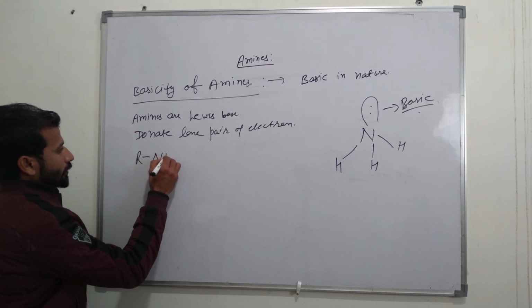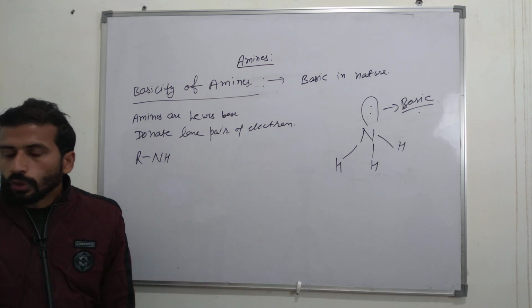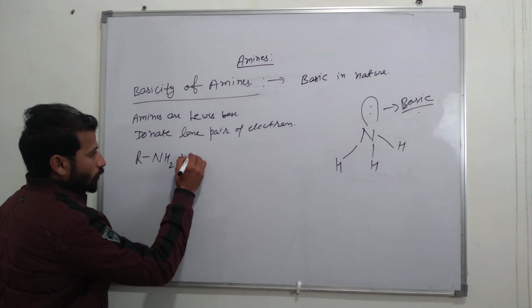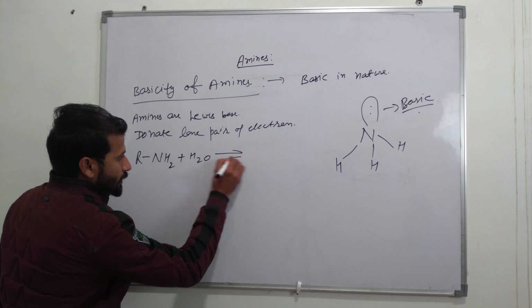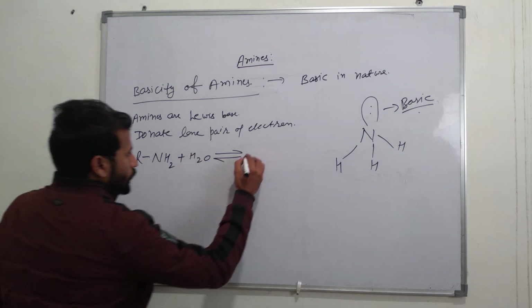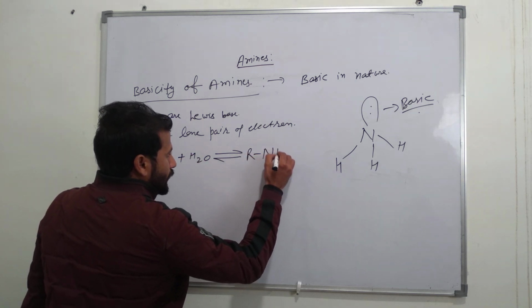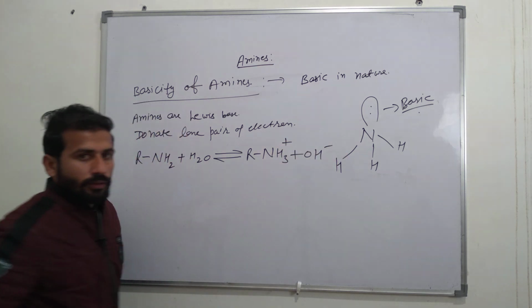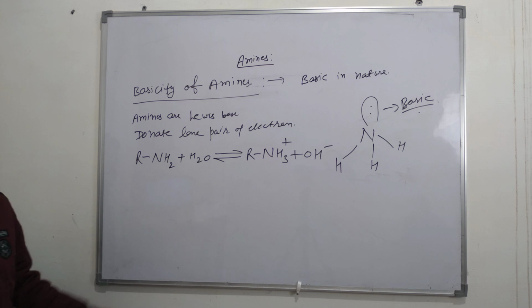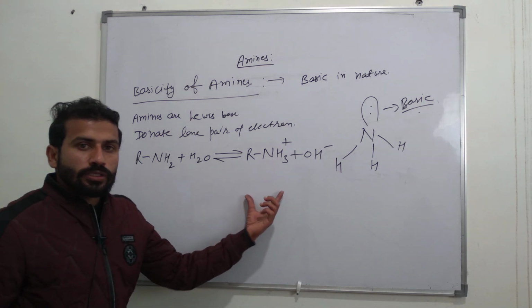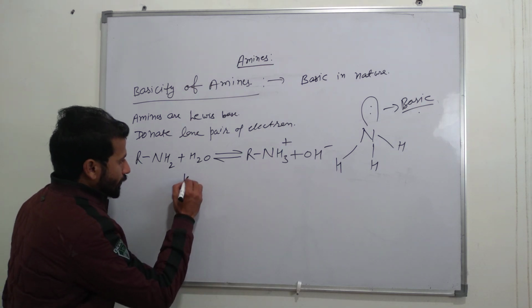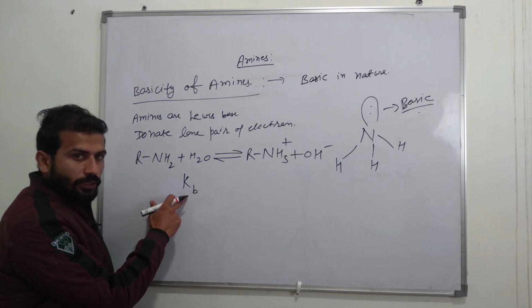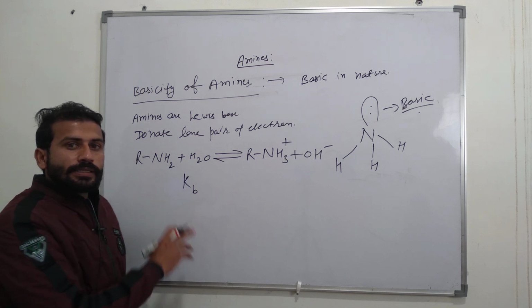R NH2 plus water. The reaction is reversible. Here the product is R NH3 positive plus OH negative. Here the equilibrium constant Kb is the equilibrium constant for basic character.